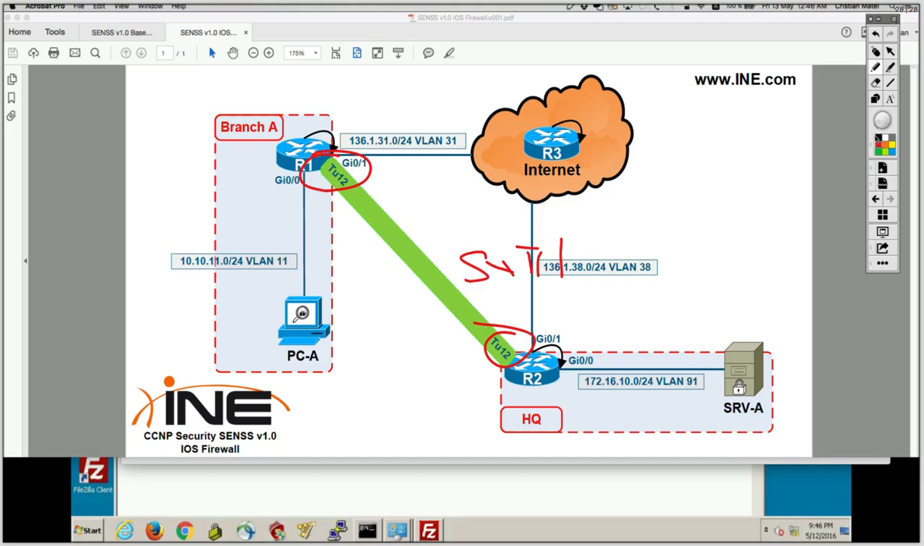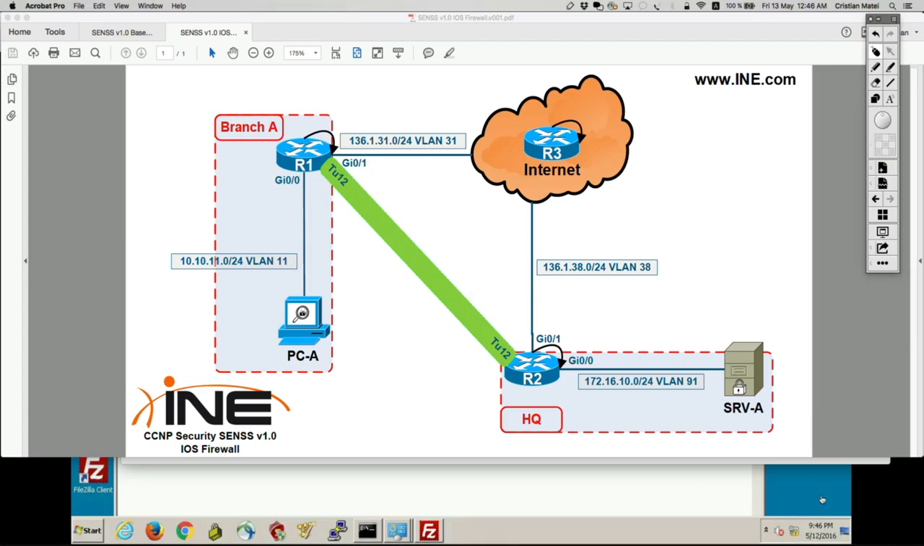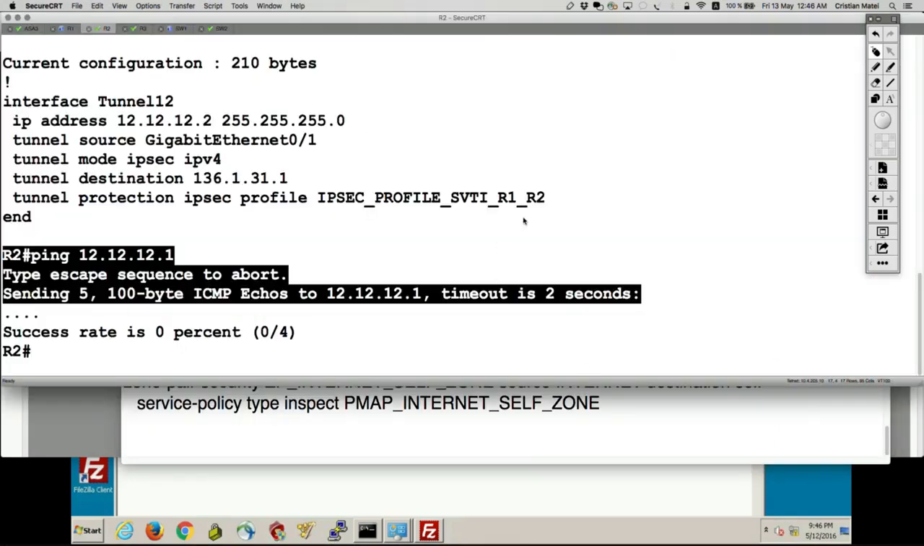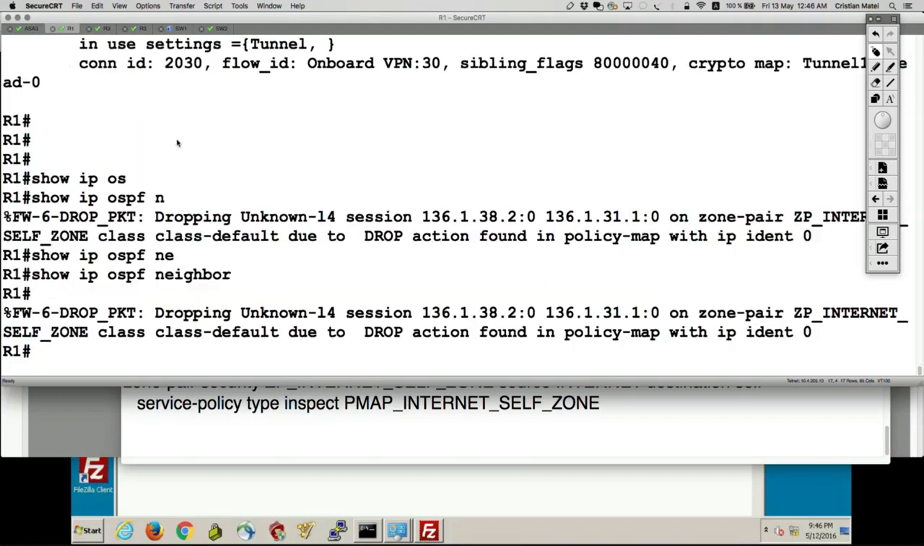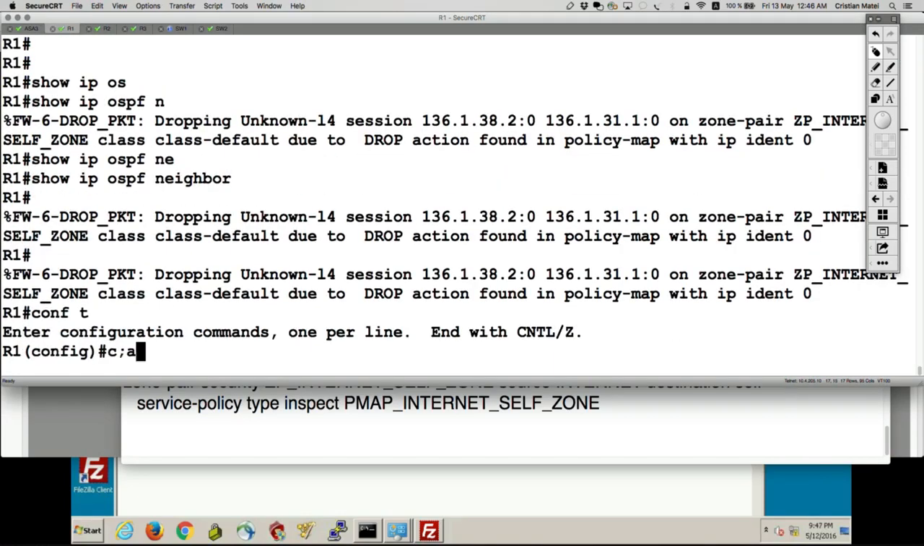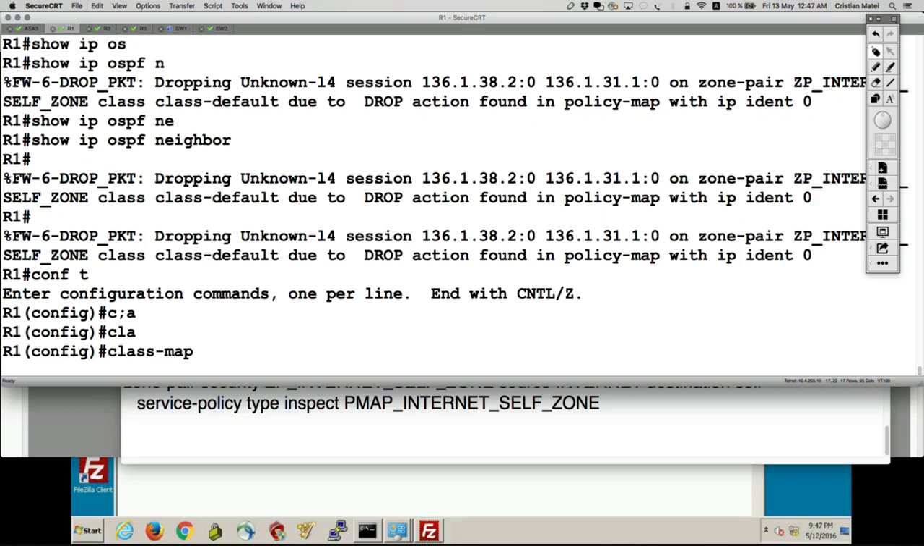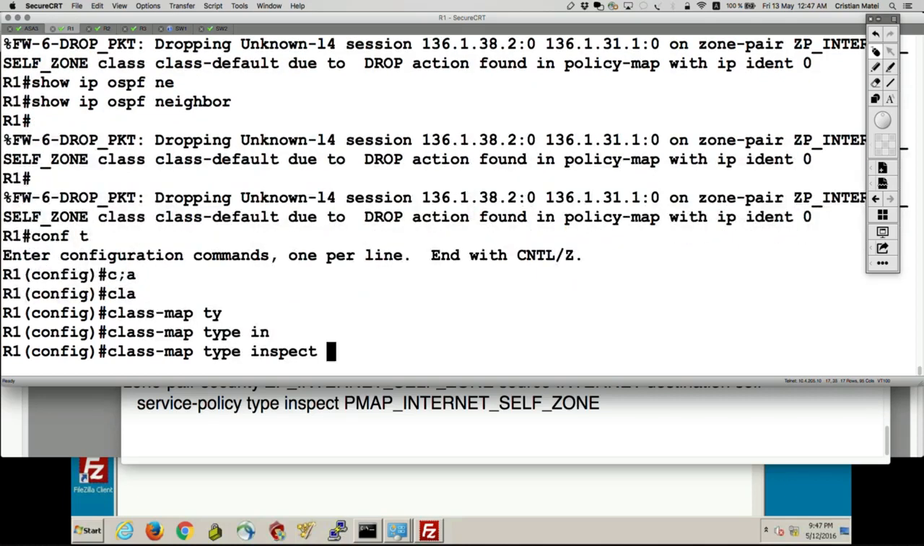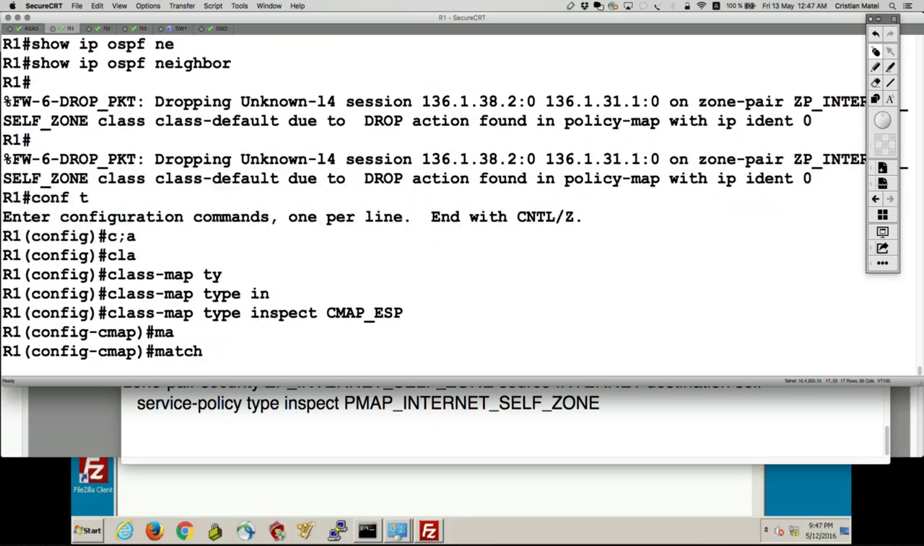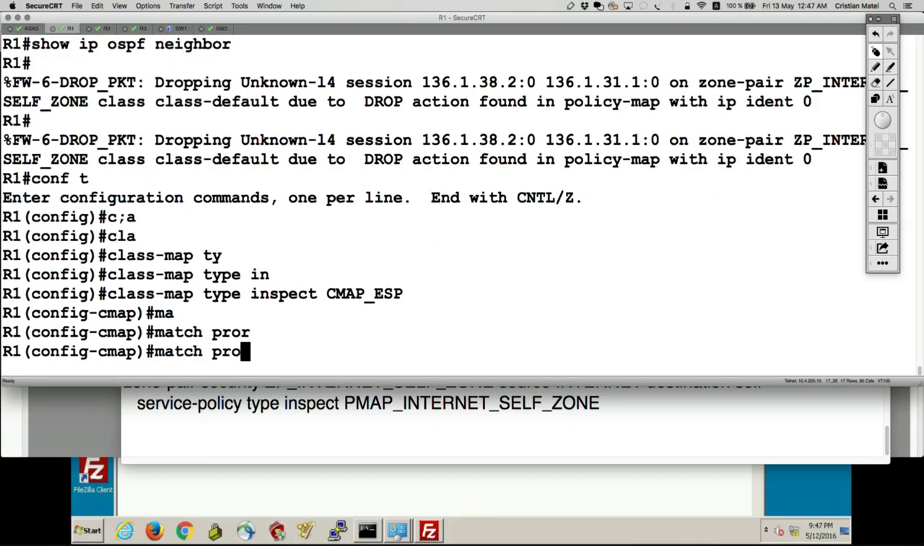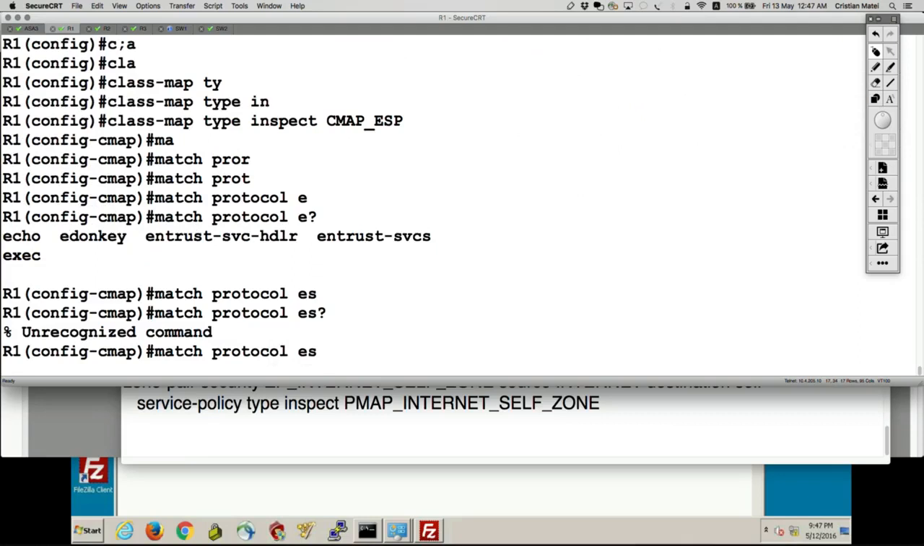But now as I'm sending traffic through that VTI tunnel, it's going to be ESP traffic destined to the router itself, which is likely going to be dropped. So I have to build another class map on router 1 of type inspect, name it CMap ESP, match protocol. I'm not sure if it supports matching on ESP. It doesn't.